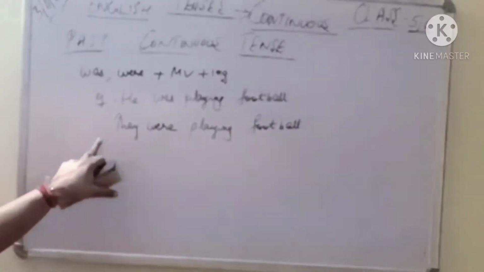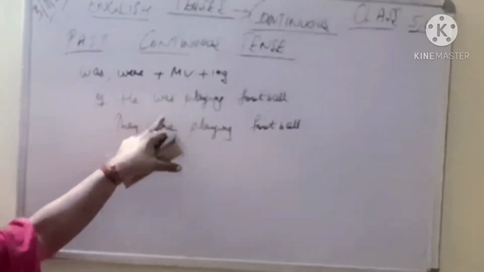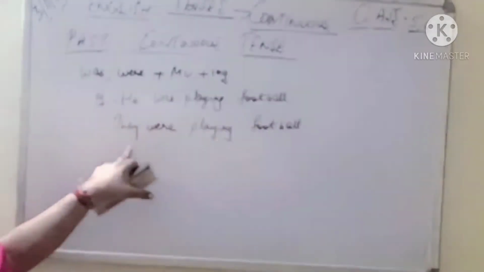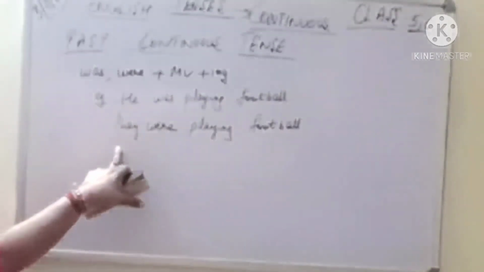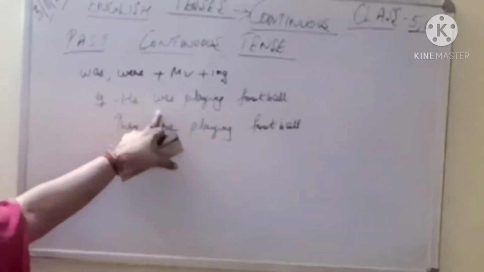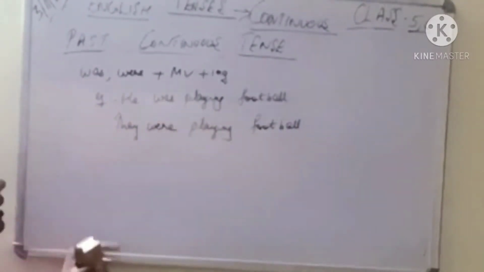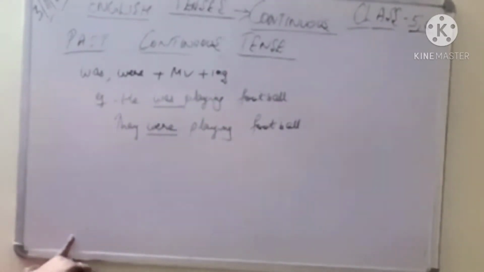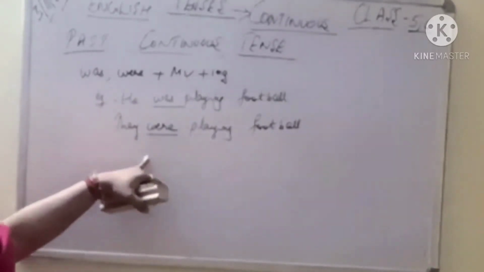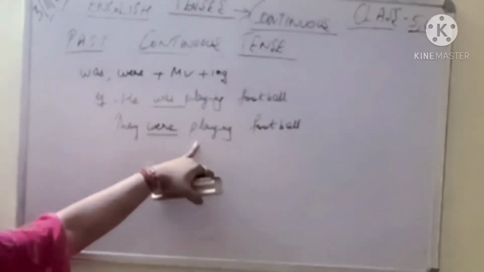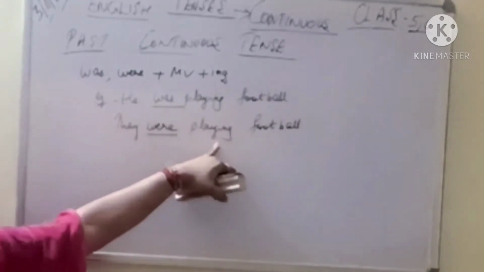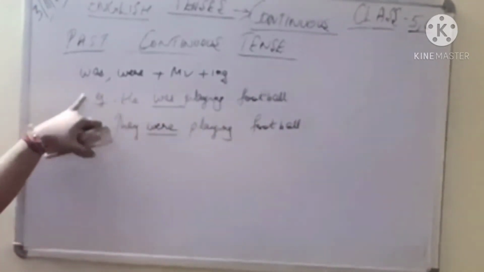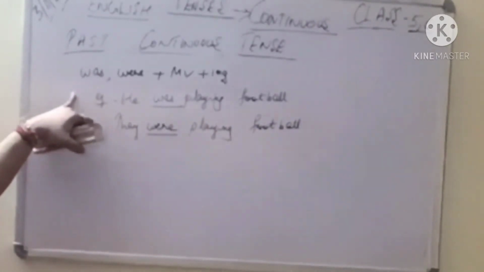Past continuous tense. कि जो समय बीत चुका है उसके अंदर वो क्या काम कर रहे थे? They were playing football. Were depending upon plural, since we are talking of more than one person. He is singular, so we will use was. And past continuous, it always takes was, were. This we have already done, plus your main verb which is play, and plus your ing which make it participle, present participle. But for the past we always have to use was, were.